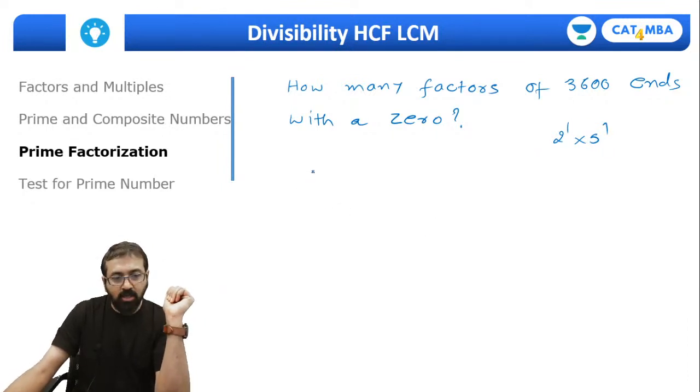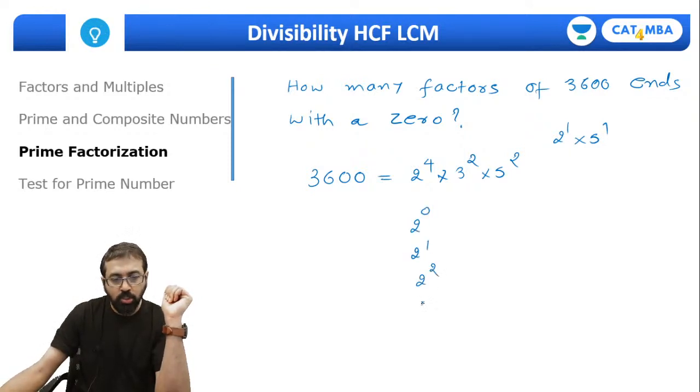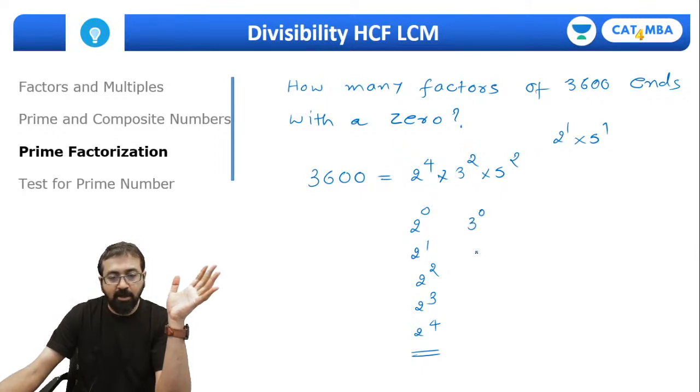So once again, I know the prime factorization of 3600. It's 2 raised to 4, 3 raised to 2, 5 raised to 2. So earlier I used to choose the power of 2 from 2 raised to 0, 2 raised to 1, 2 raised to 2, 2 raised to 3 and 2 raised to 4. I can choose any power of 2 from this if I want to create a factor. In the same way, I can choose any power of 3, and any power of 5, if there is no condition.